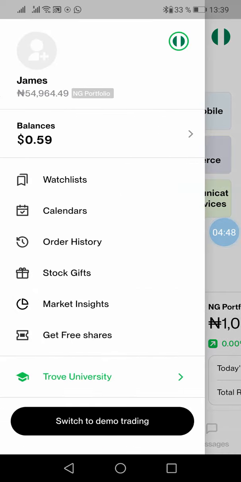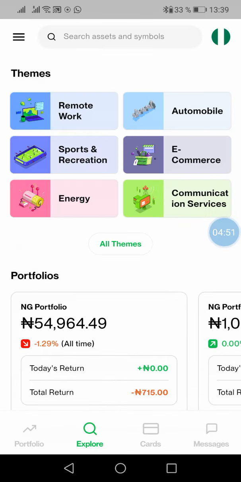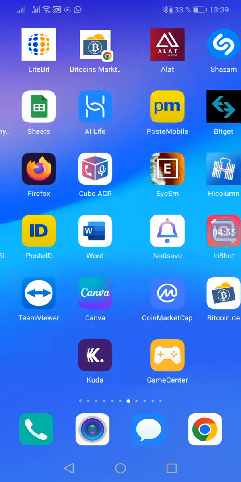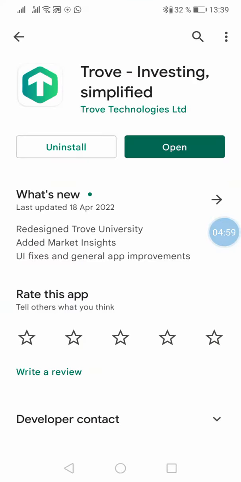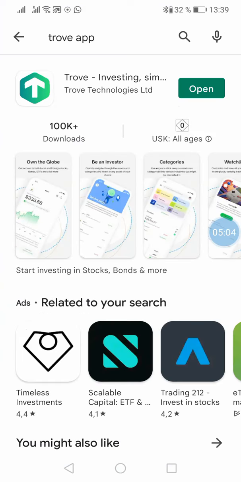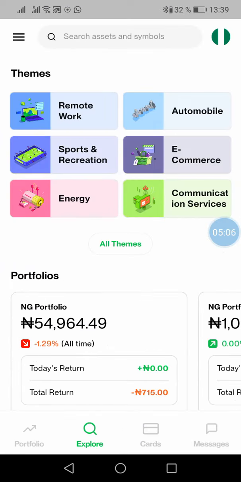So this one are the first part of the video to introduce this app where they call Trove. For those of you where they use Android, I go put one link for this video wey be say if you just click the link, it go carry you go their website, you go register, then you go fit download their app to use. So this one are the first part of the video.